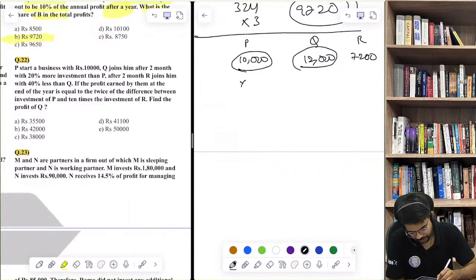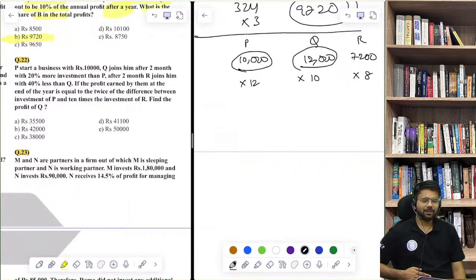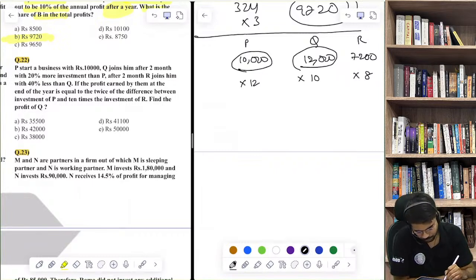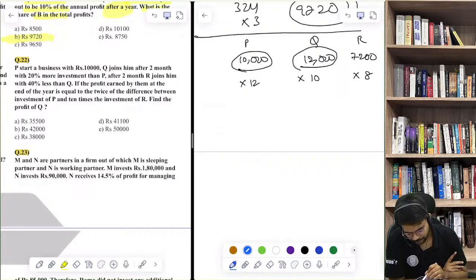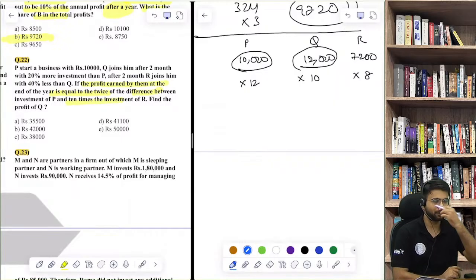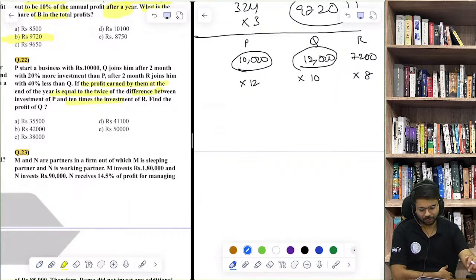Now he has invested for the entire 12 months. He has invested for 10 months. He has invested for 8 months. Okay. Now as per the question, if the profit earned by them at the end of the year is equal to the difference between investment of P, तो पहले वो हम निकालते हैं, प्रॉफिट भी निकालते हैं, बट पहले इनका प्रॉफिट शेयरिंग रेशियो देख लेते हैं।